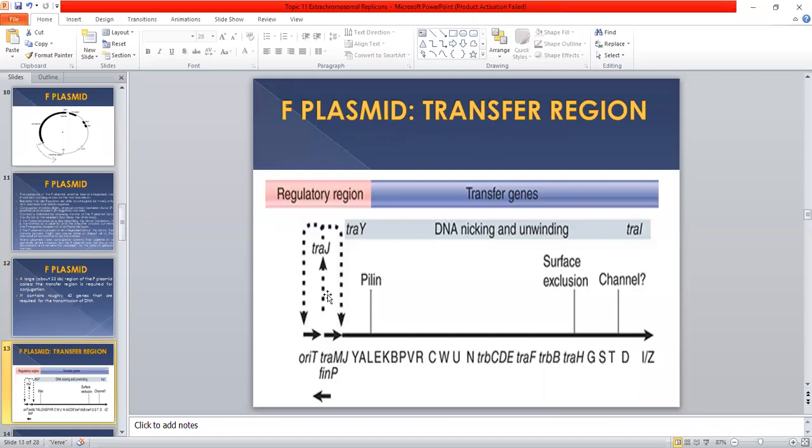This is the regulatory region of the transfer region, from here to here. Then there are the genes starting from here, Y, A, L, E. They are the different genes, roughly 40 in number. These genes are present on two loci, the locus A, TRA, and the locus B, TRB.